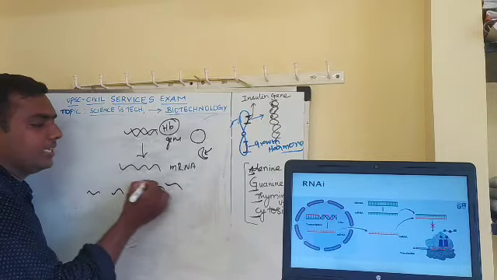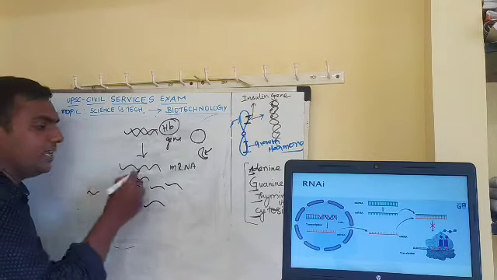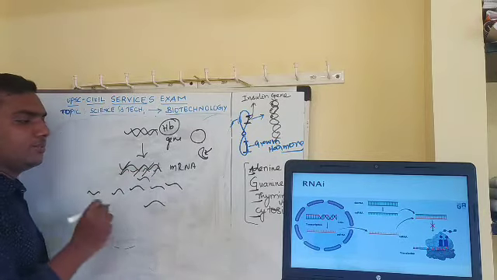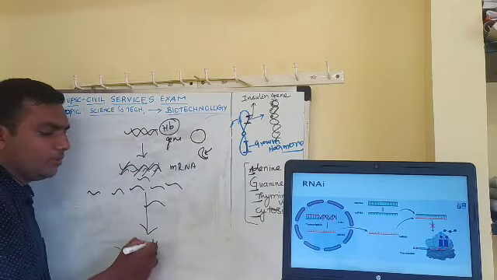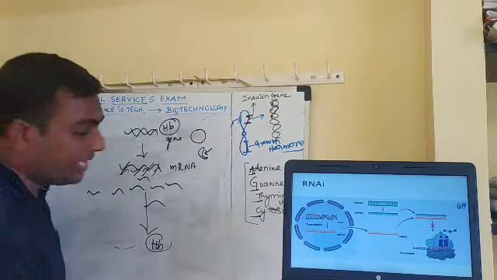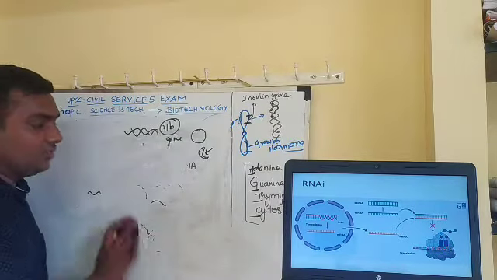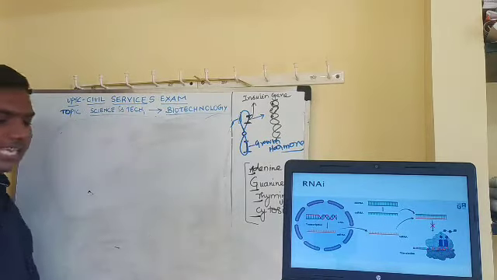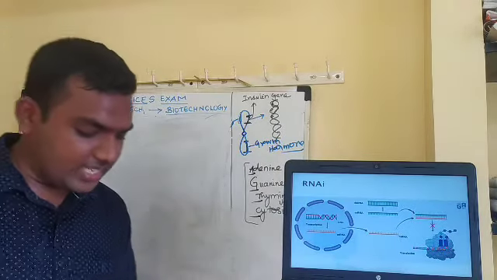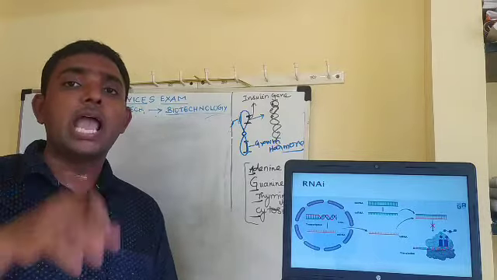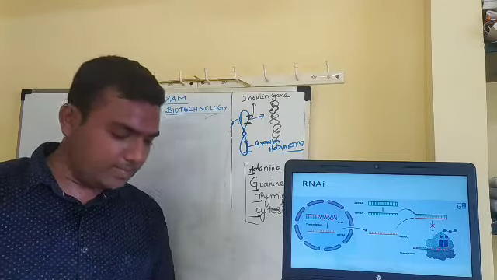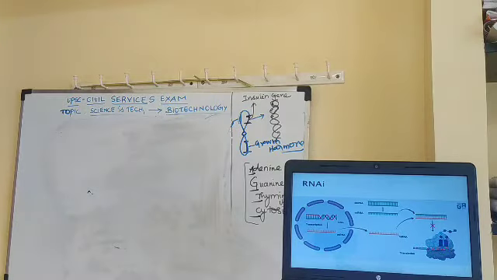If I inject small RNAs complementary to this, they will all go and bind with this fellow, and that's it. It becomes non-functional. Further hemoglobin is not produced, thereby I am silencing the gene. So RNA interference is a mechanism to silence the gene. As I said, genetic engineering is not only to add a gene, it is also to silence a gene, and one such mechanism is RNA interference.